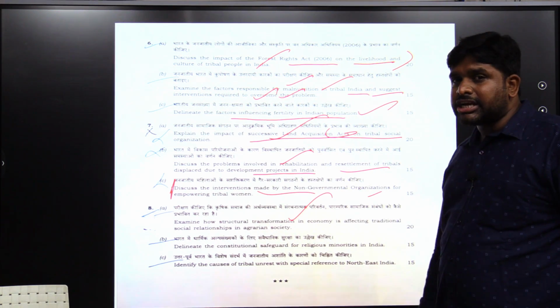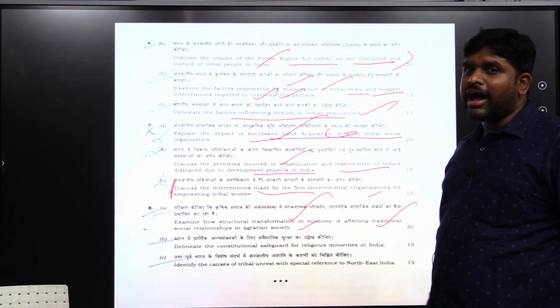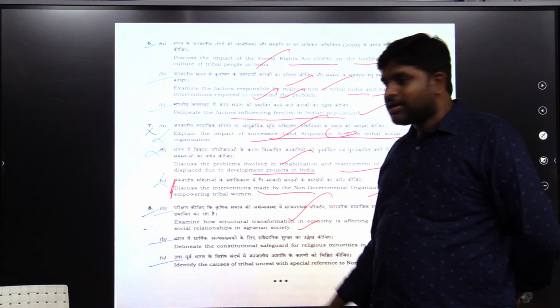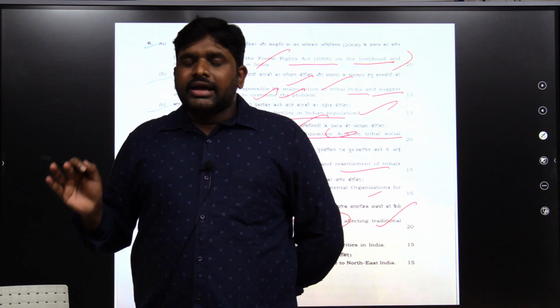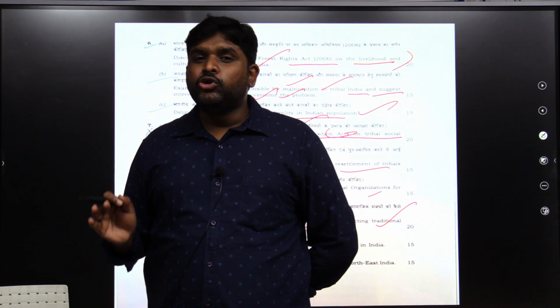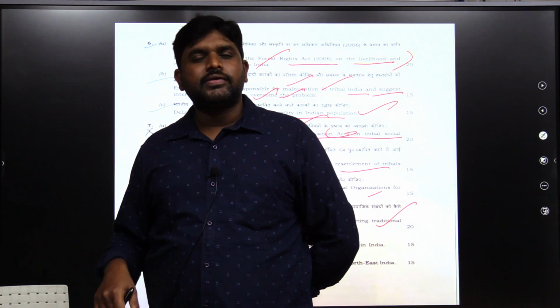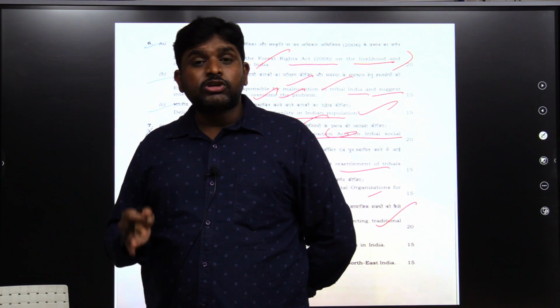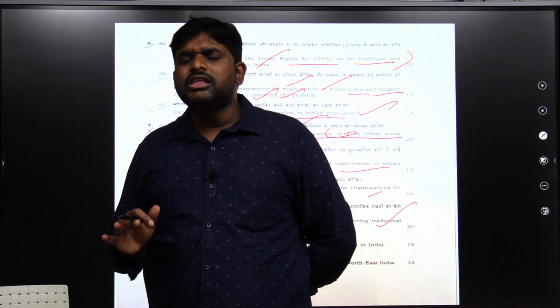Examine how structural transformation in economy is affecting traditional social relations in agrarian society. Yes. Structural transformation in economy. Agriculture was never a tool for profit making. Agriculture was a means for livelihood. Agriculture was a part of family. Agriculture was their living. Agriculture is everything for them.